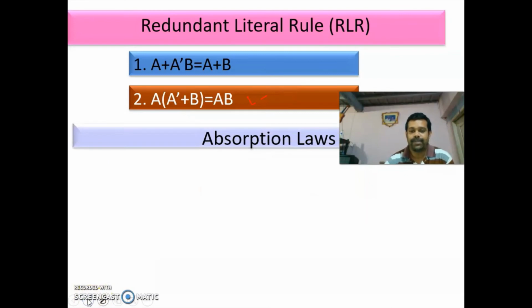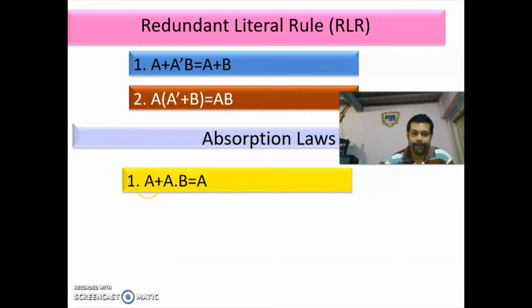Next, the absorption law. A plus AB is equal to A. Here if you take A common, you'll be getting 1 plus B. So 1 plus B is 1.